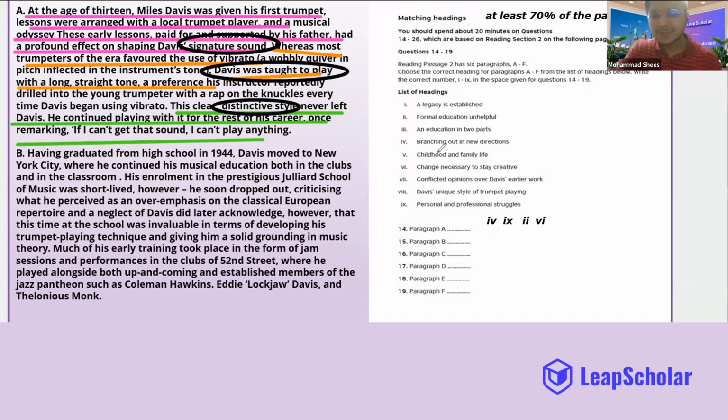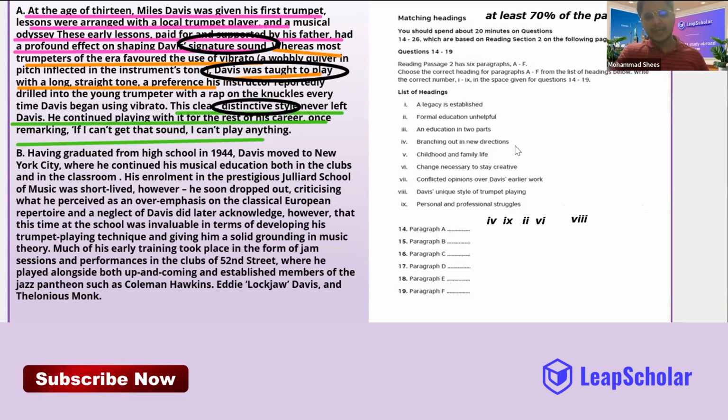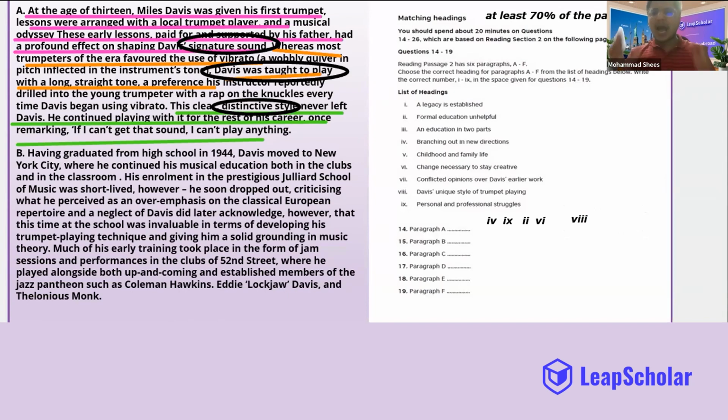And what matches? Many of you have said that the fourth can be the answer, branching out in new directions. Can you show me what directions are here? Is he going in any directions, or is he just talking about how he is different from others? That's the reason why I can eliminate the fourth. Some of you are saying personal and professional struggles.